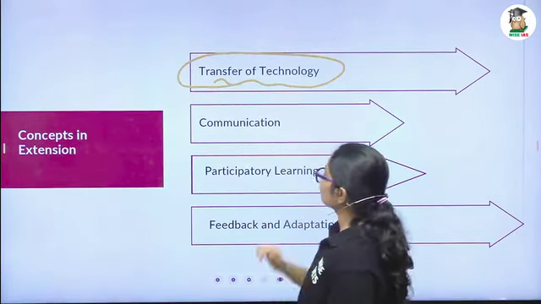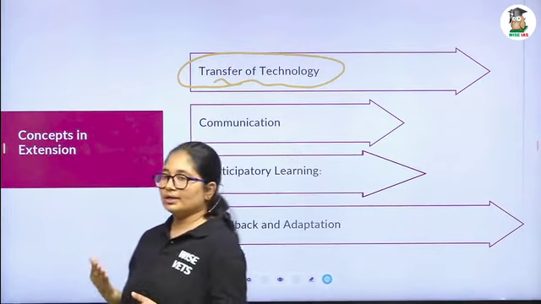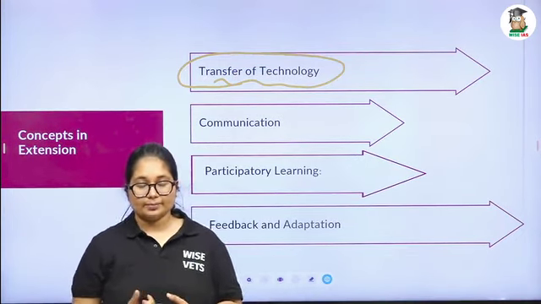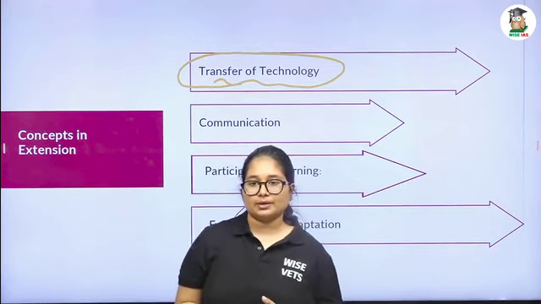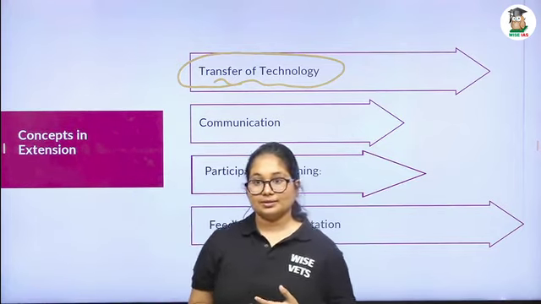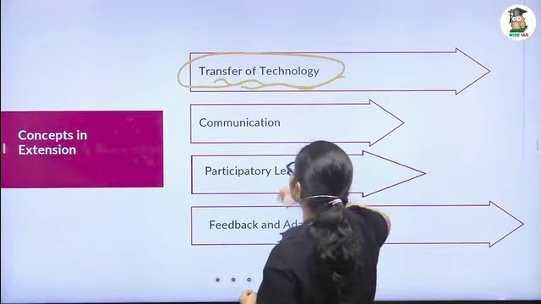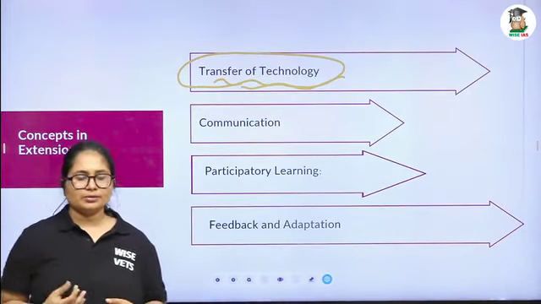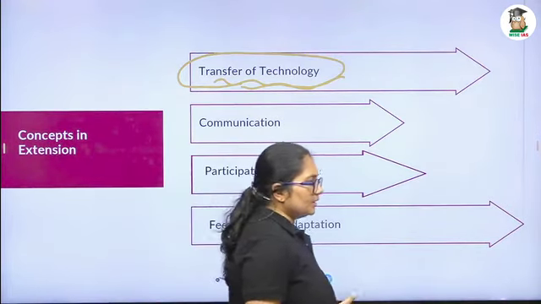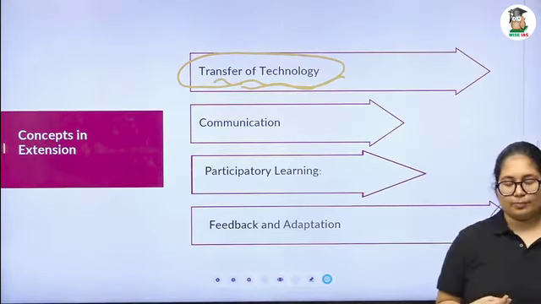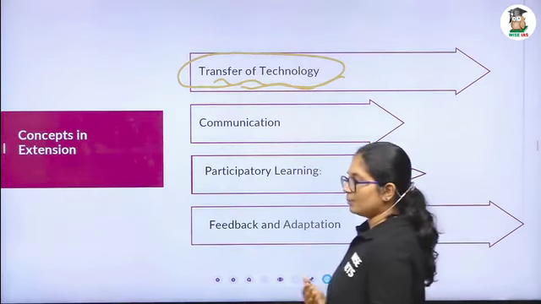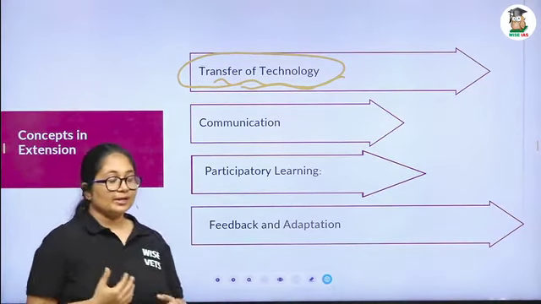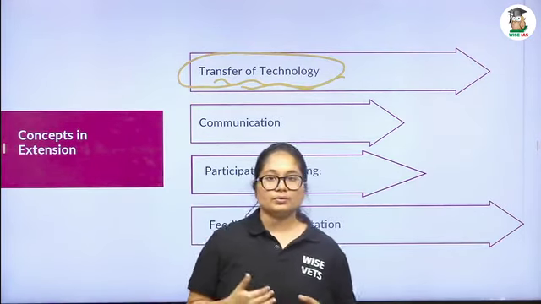The technology over there in the lab should reach up to the land, that means up to the hand of the farmer. For that, we need what? The transfer technology. The second one is how this technology will transfer, how the farmer knows about this new method, this new breed developed by this particular institute. There should be a communication channel so that the farmer knows about these things.